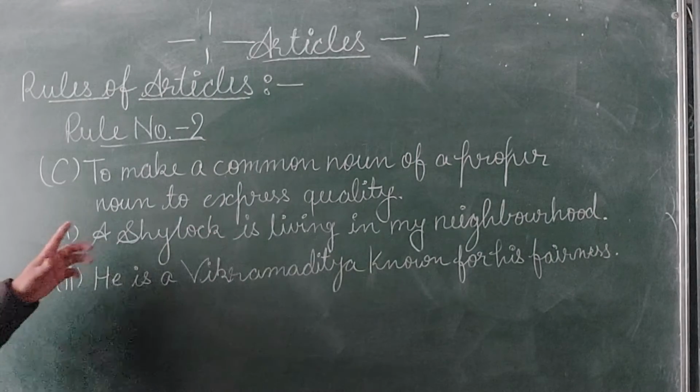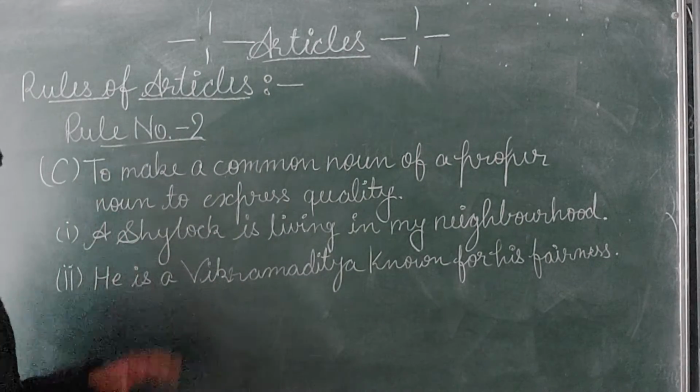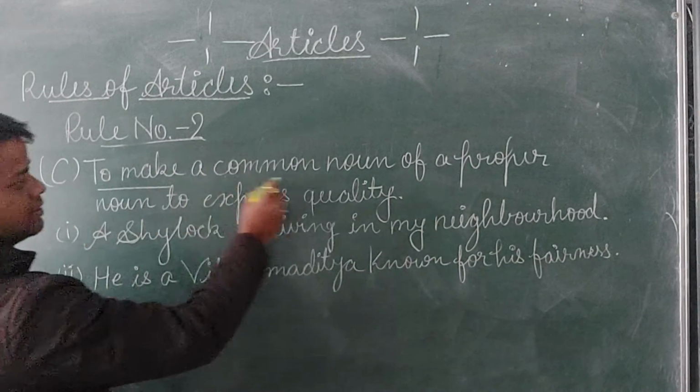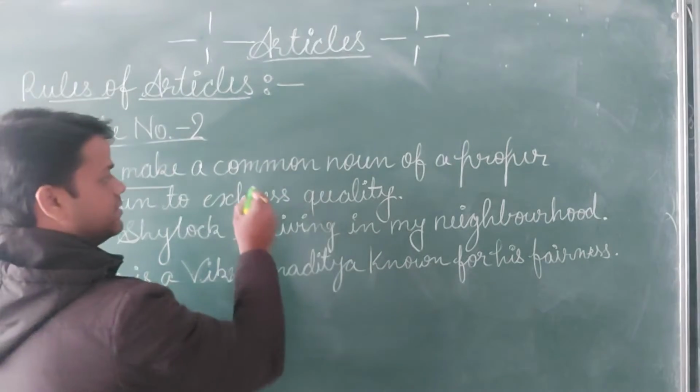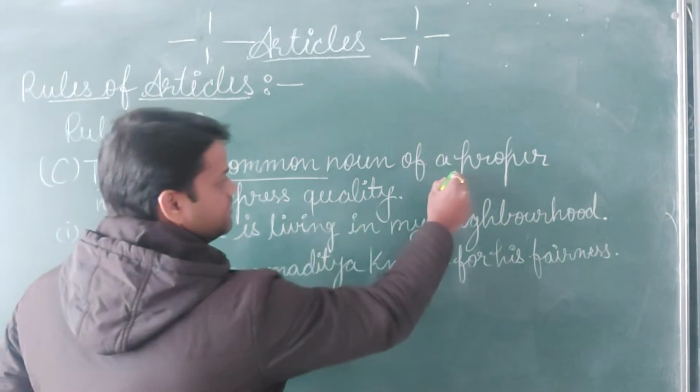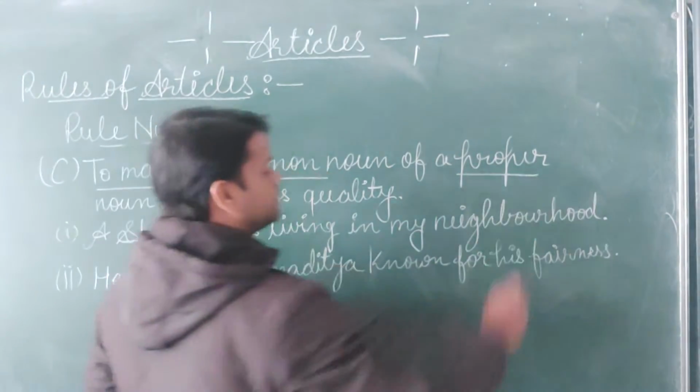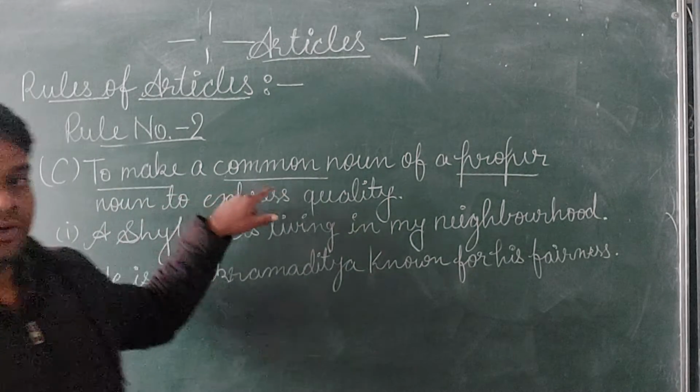Now in this rule you will see: to make a common noun of a proper noun to express quality. Here the proper noun is being made into a common noun.